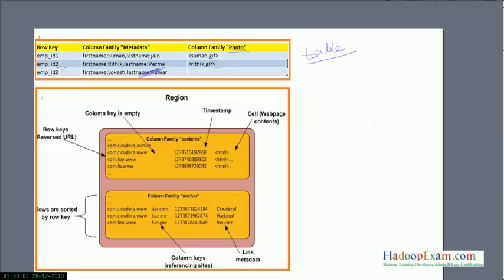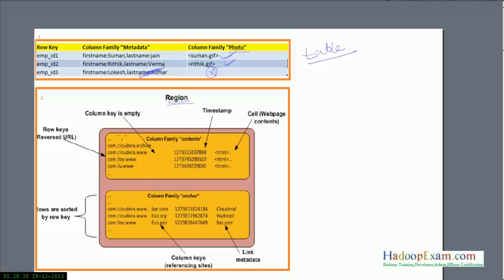For the same row, there is another column family which stores unstructured data, that is, image files are stored in this column family, and this person doesn't have an image. So this is the way the data is stored in the column family. Now let's move to another example, where we will discuss the reason later on. Let me start over here.